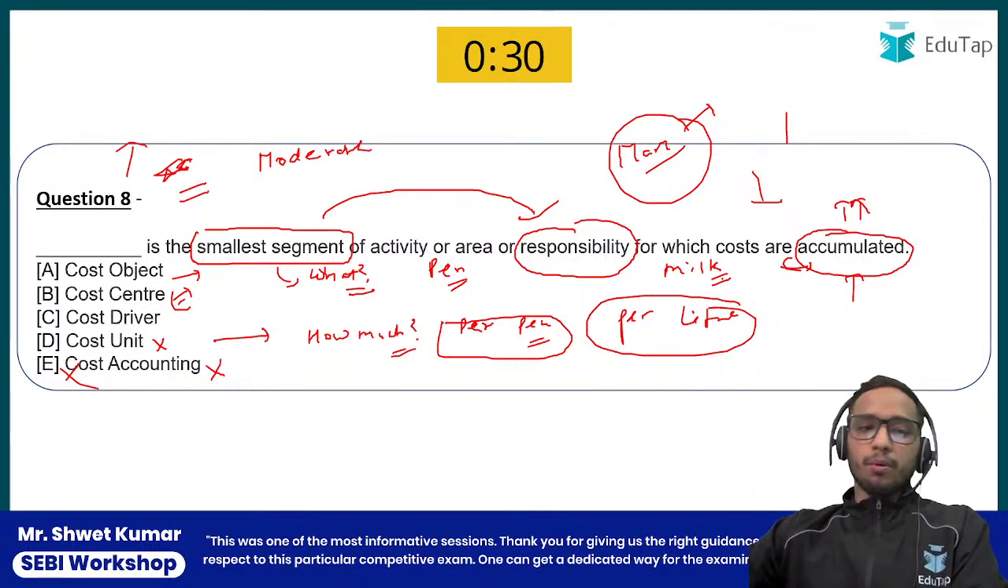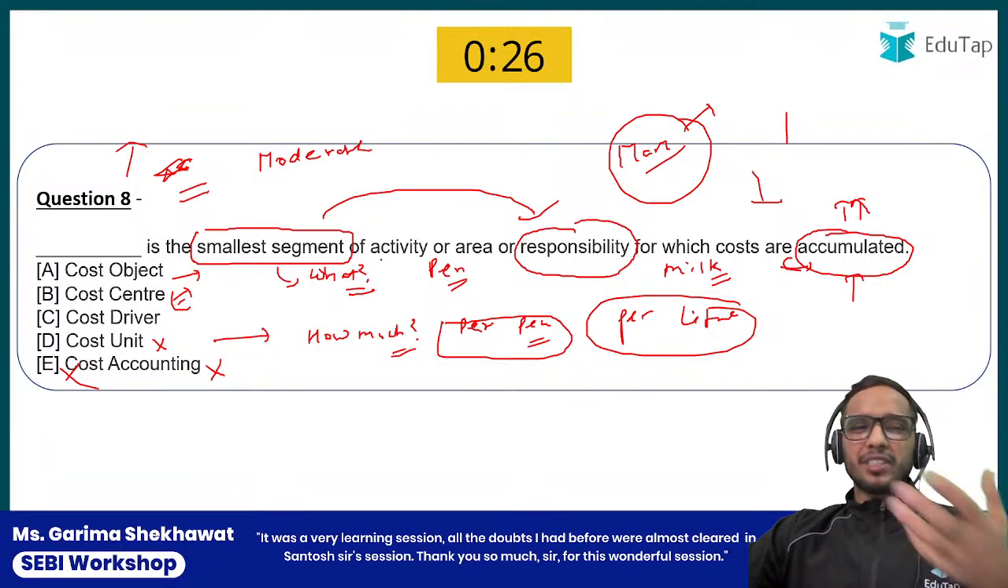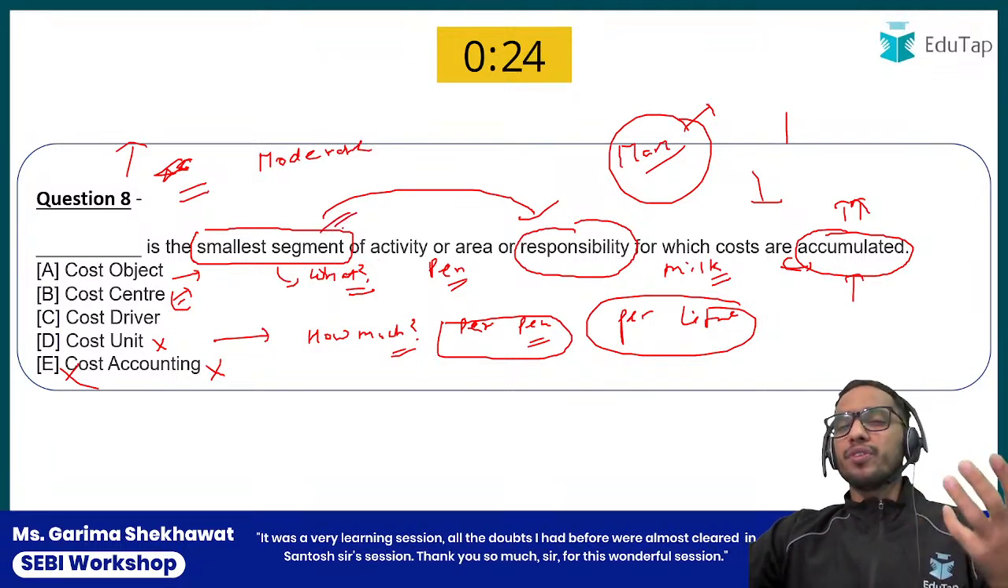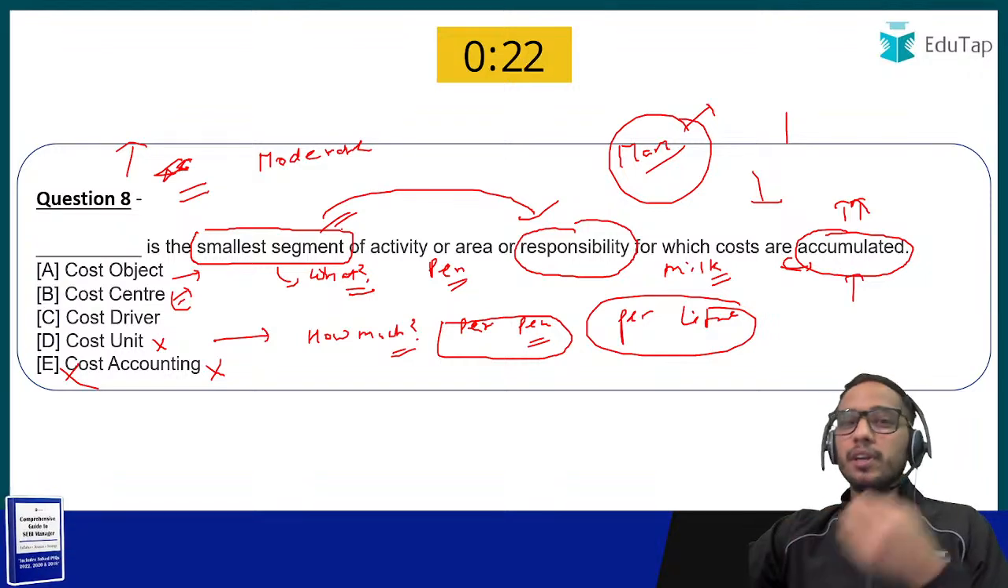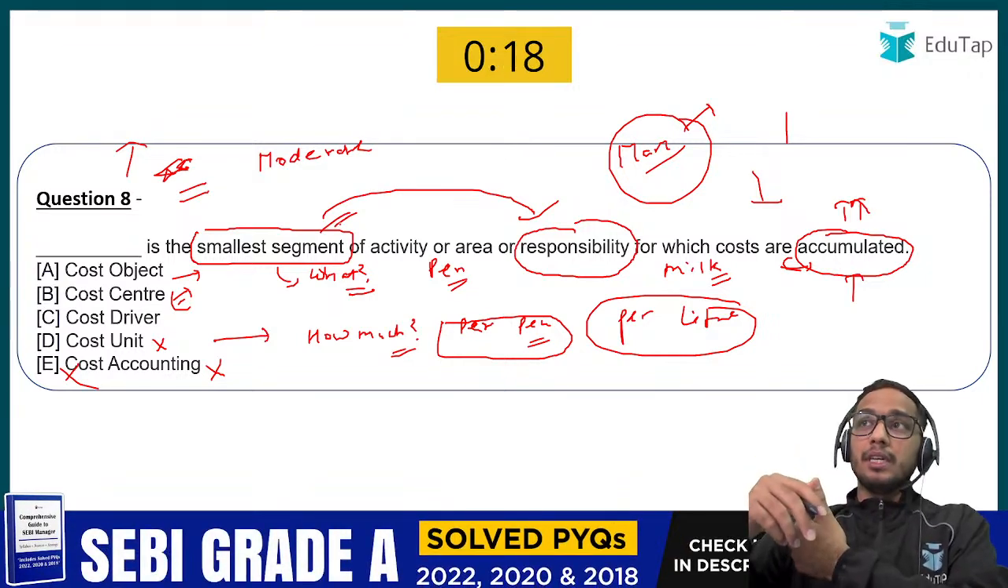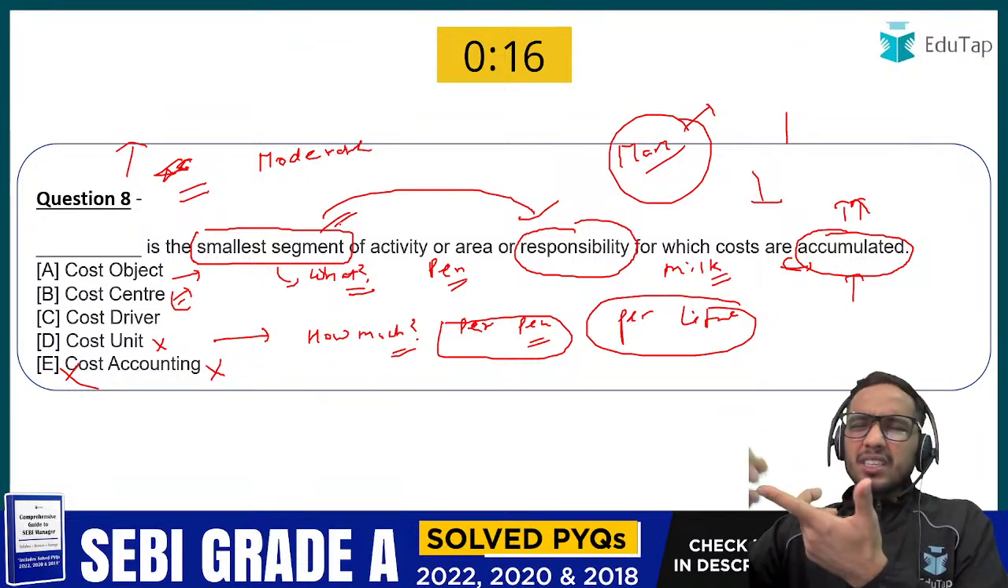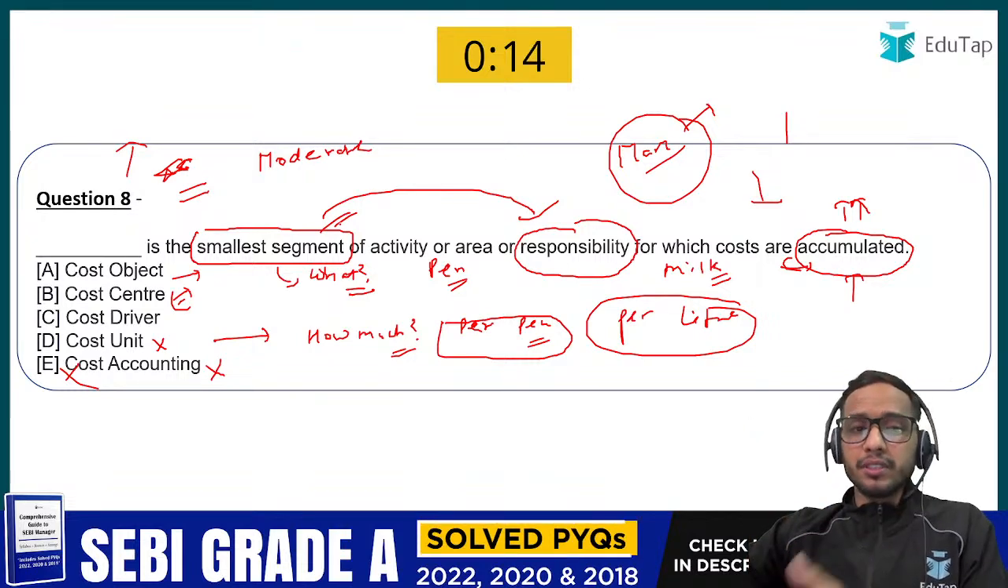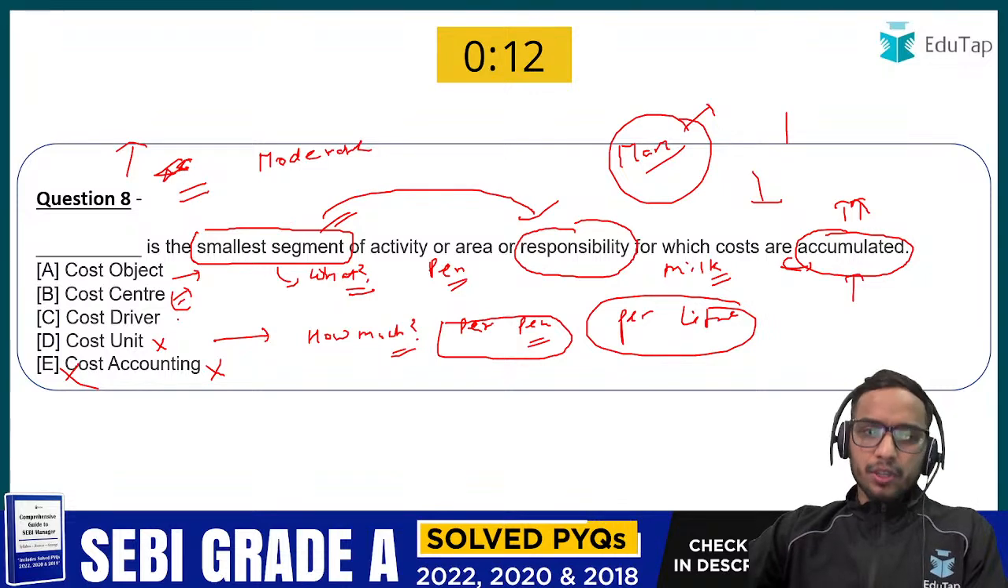So all of you are clear about what is the difference between cost object and the cost unit. Now let's talk about the cost driver, because you know what the cost center is? It is basically the segment of activities or areas or responsibility. Like you have the departments in the companies, like marketing department, accounting department, or manufacturing department, production department. So that is easy.